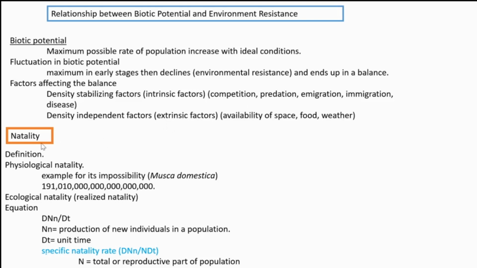Then natality. What does natality mean? Natality means birth rate. Then there is physiological natality and ecological natality. Physiological natality is only a hypothetical number. It's not real. We are considering that if these are the conditions, this much individuals may be produced. So physiological natality is a hypothetical condition. It's impossible.